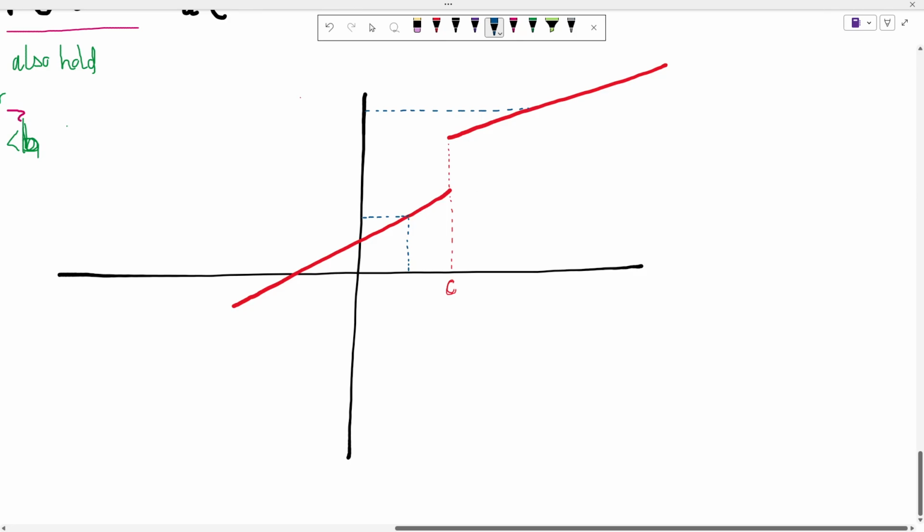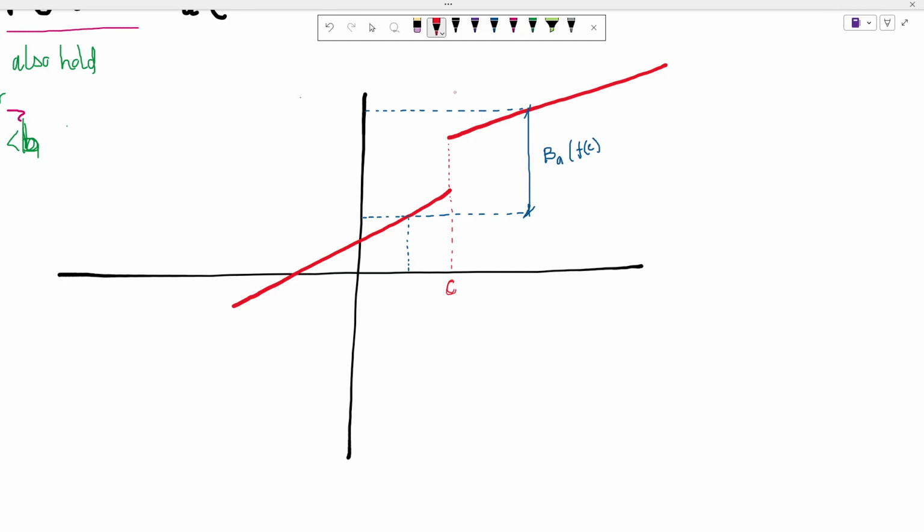So this is my a neighborhood of f of c. What is my f of c? Let's say it is not defined here; it is defined here, right?